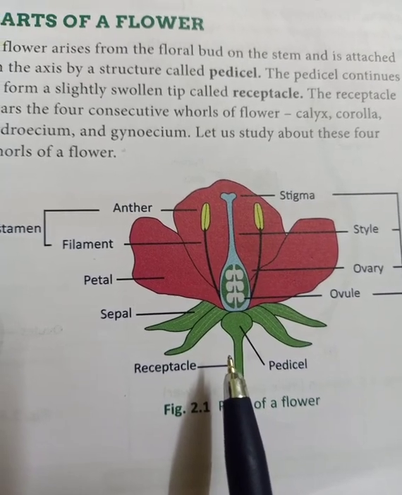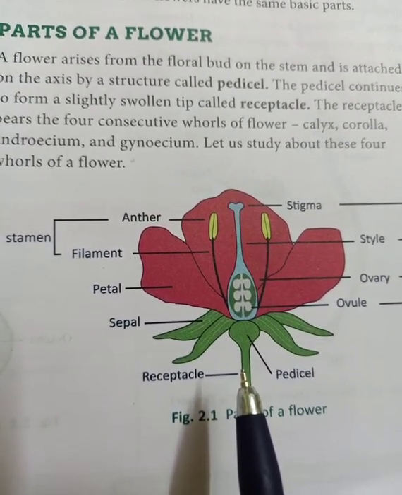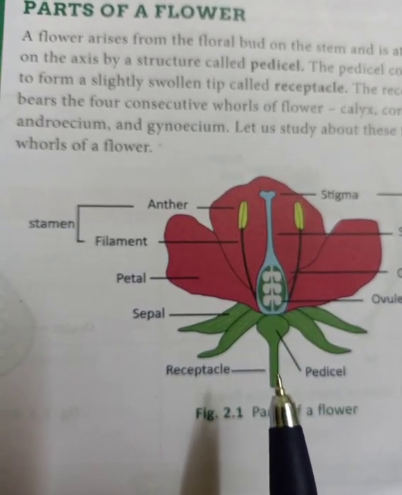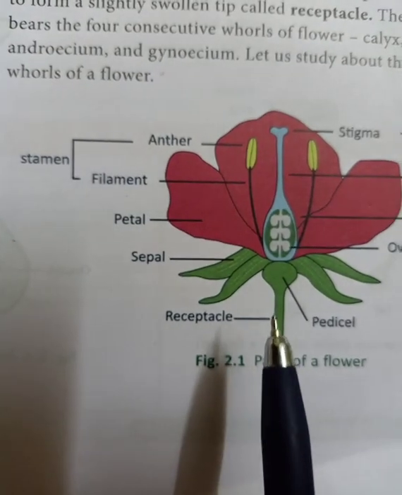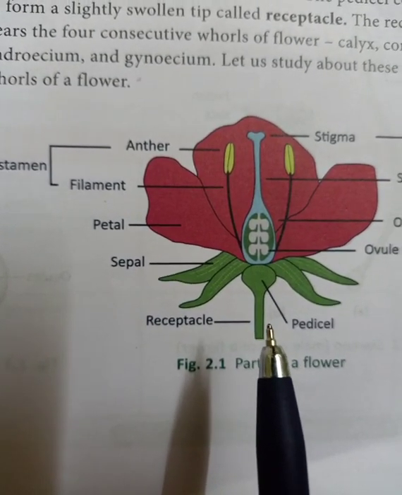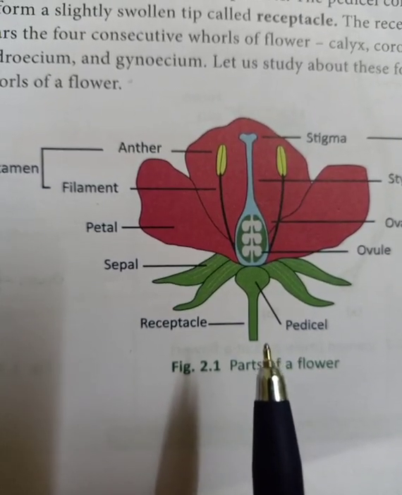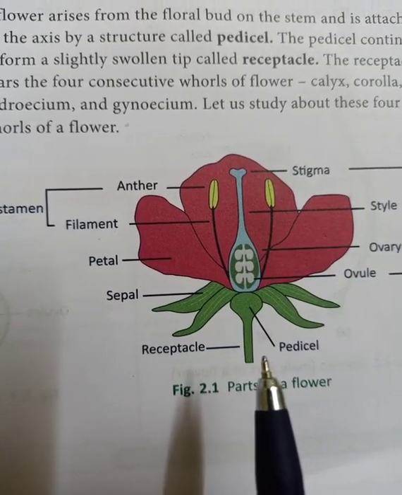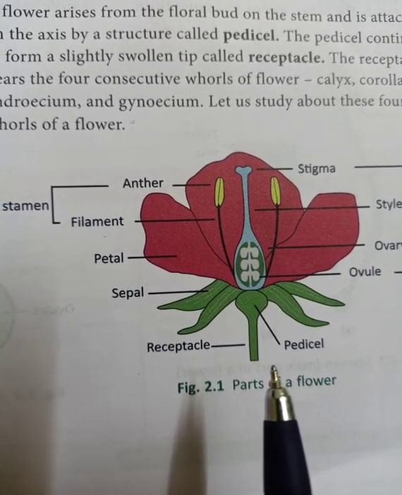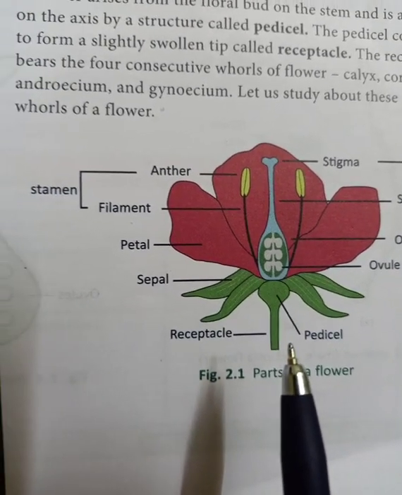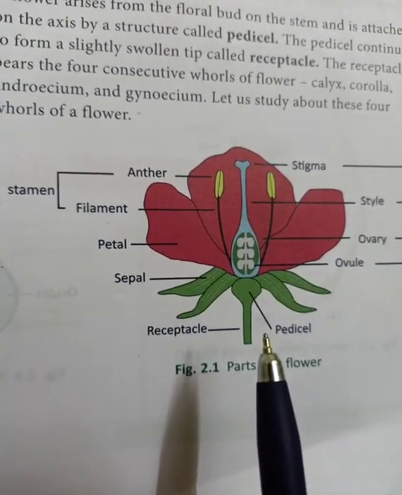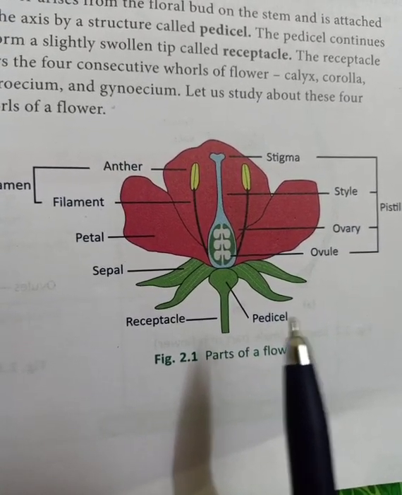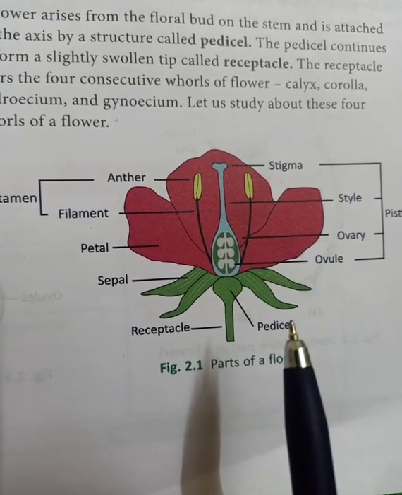Okay, as we have seen, children, suppose you are interested to eat mangoes, so what happens in the tree? When the season of mango comes, first there is a formation of flowers on the trees. After that there is a formation of fruit. So when there is a formation of flower, after that only the fruit forms, and fruit contains seed, and because of that fruit only we are able to grow many other plants. So the most important part of the plant is flower.